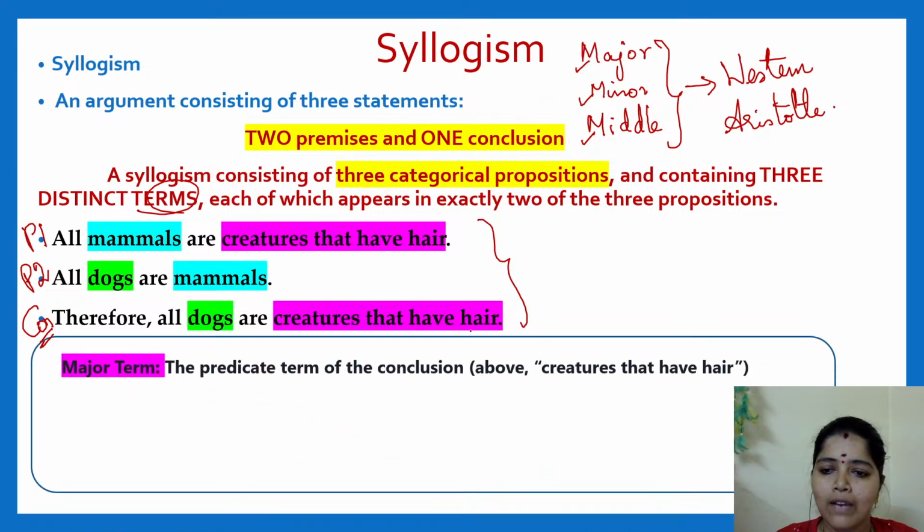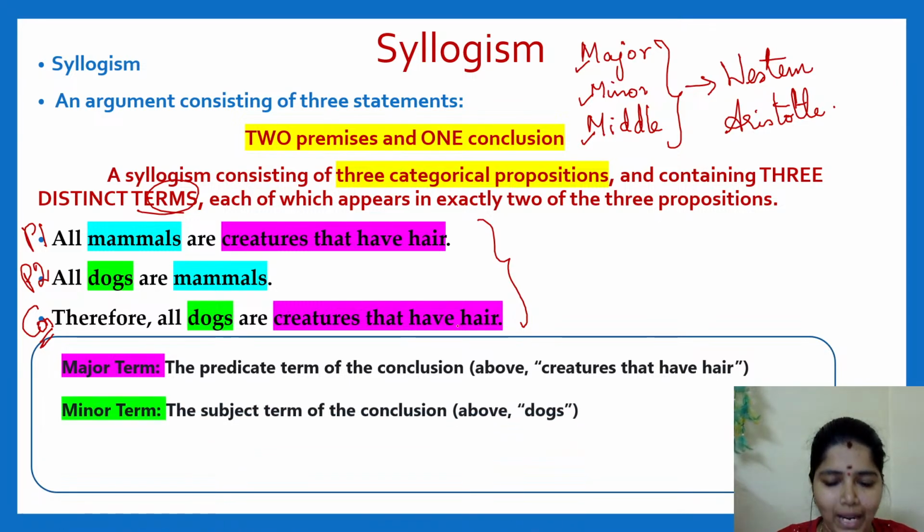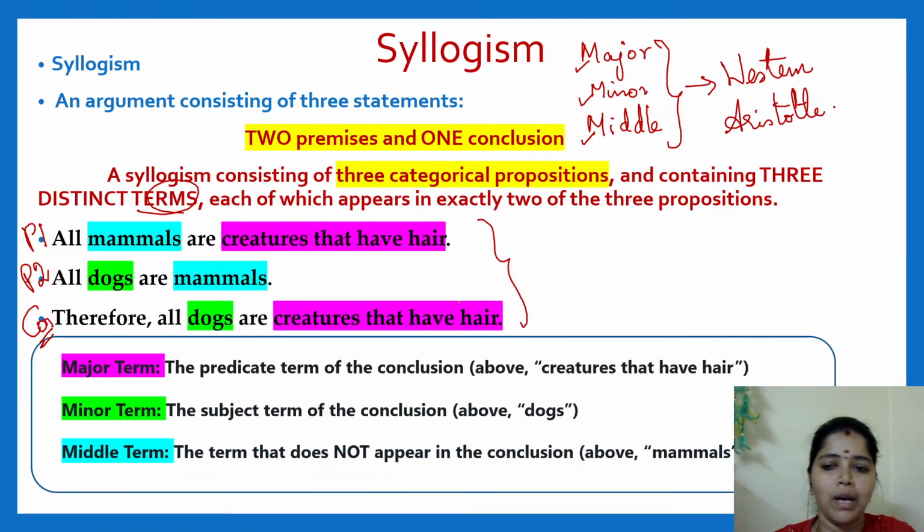See, we have a major term, a minor term, and a middle term. Ma'am, how do we identify the major term, minor term, middle term? We have to go to the conclusion. In the conclusion, whatever comes in the predicate place, we call it the major term.